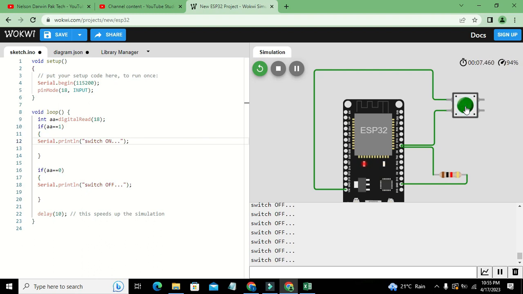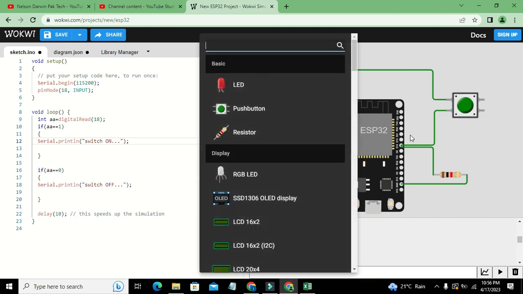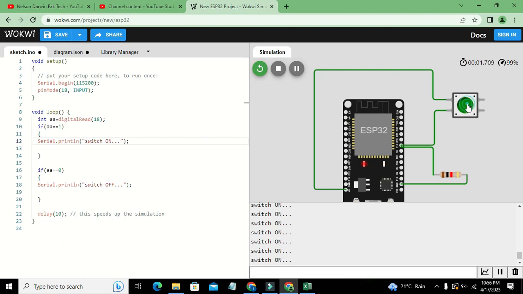So hopefully you got the concept of how you can use this switch. And we have connected this resistor. Why have we connected this? Because we want that if the switch is not pressed, then it has 0 on its incoming port. So on D18 it must be 0 if the switch is not pressed. So switch off, now switch on, switch off, switch on. When you press it, it is on.